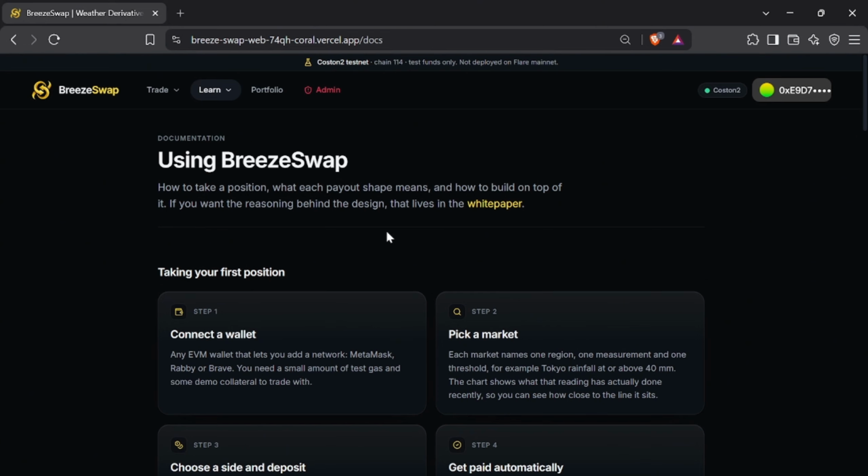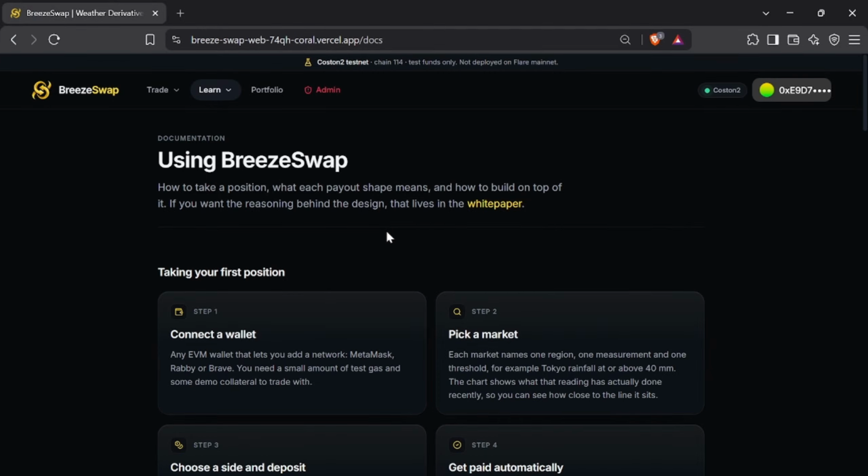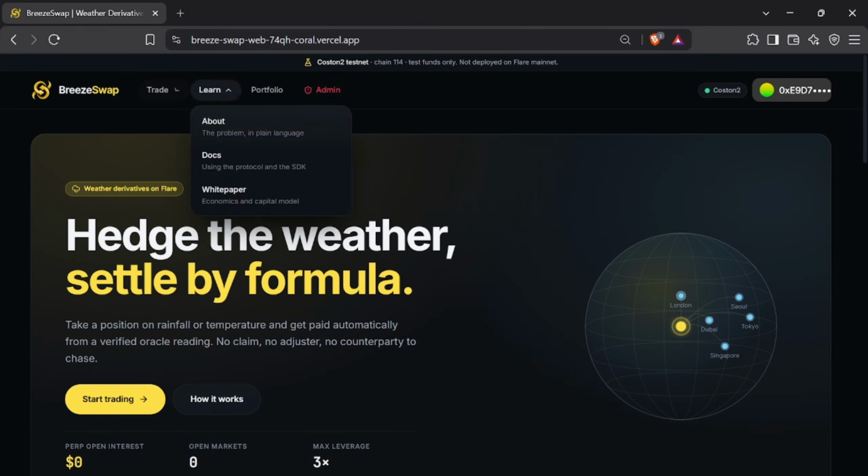But all of that aside, one of the biggest reasons we are launching this is the current timing and situation. Last month, Flare announced a partnership with K-Weather to publish meteorological and weather data directly into the Flare Time Series Oracle, specifically to enable parametric climate insurance. What you are about to see is the application layer for that exact data. We built our own Flare Time Series Oracle and FDC adapters strictly against the Weather Oracle interface. When the K-Weather feed goes live, plugging it into BreezeSwap is a one-line configuration change. Let's see it in action.